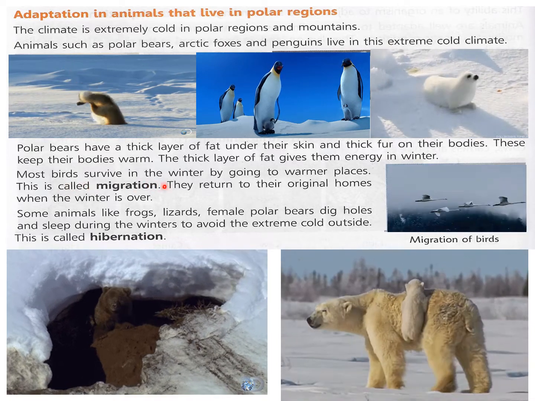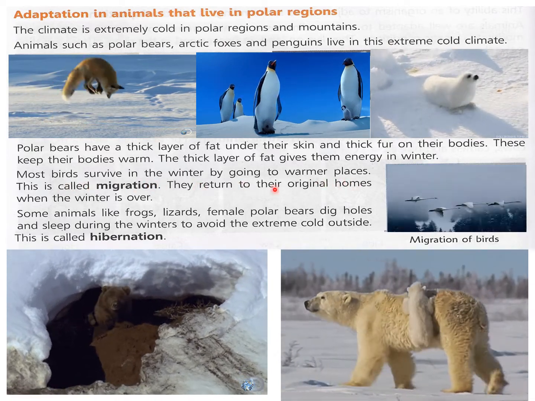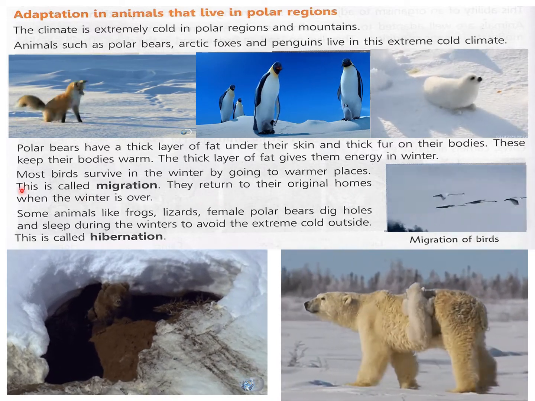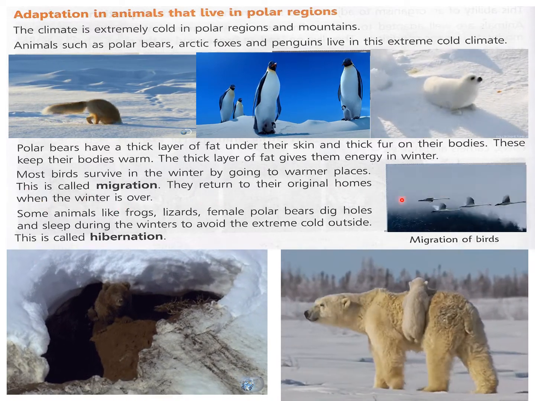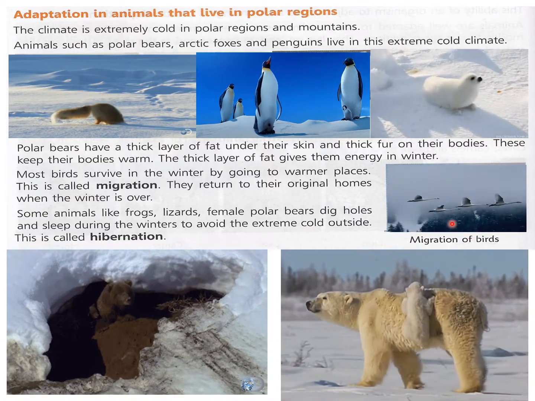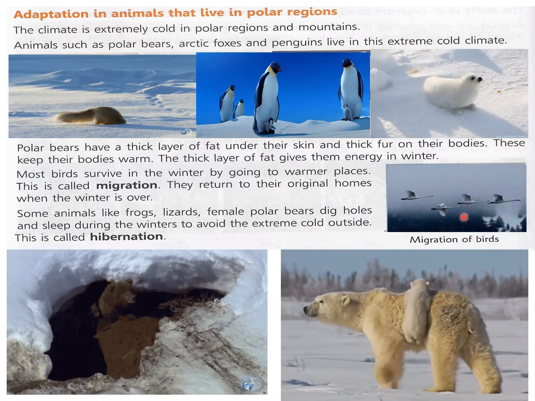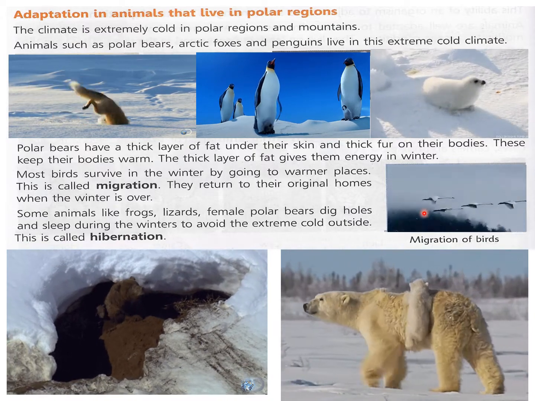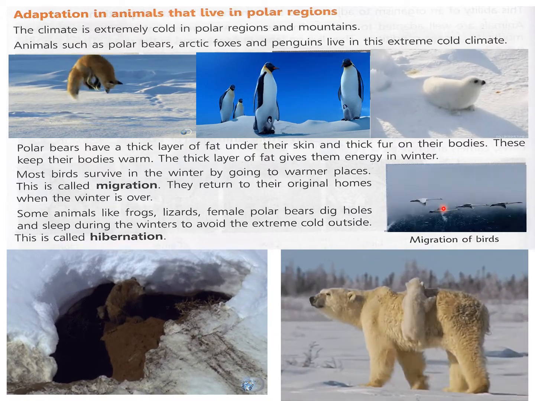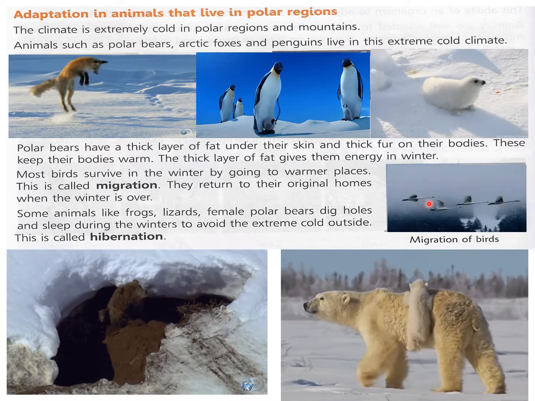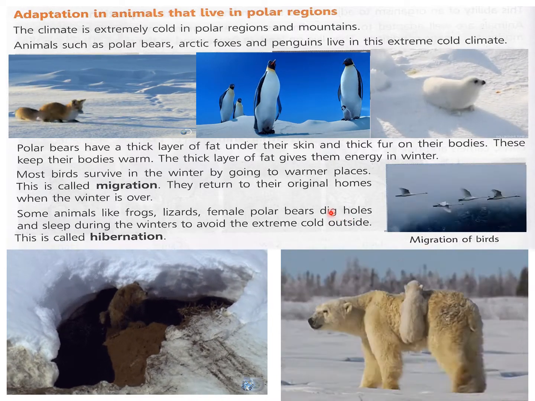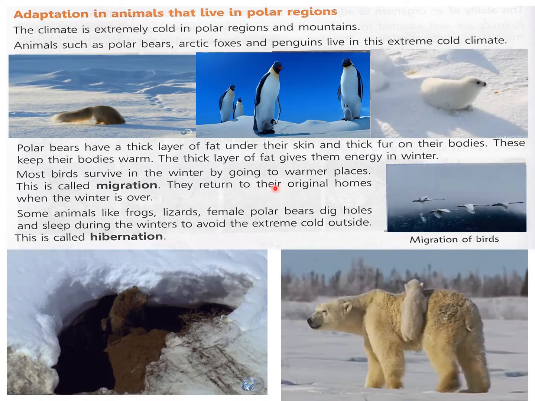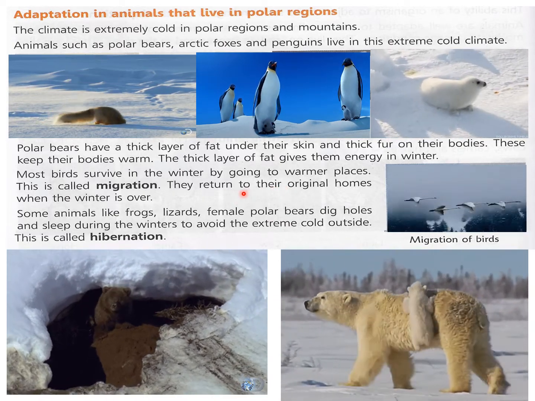Most birds survive in the winter by going to warmer places. This is called migration. They return to their original homes when the winter is over. You can see here some of the migratory birds. This is Arctic tern, a migratory bird which goes thousands of kilometers from one place to another to reach a warmer place. And Siberian cranes also come from Siberia to India, and you can see them in Nawabganj Bird Sanctuary also in the winters.